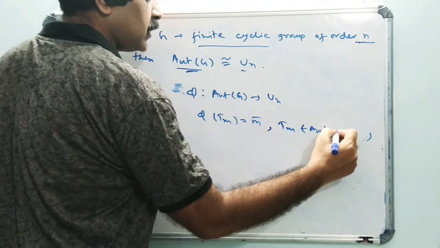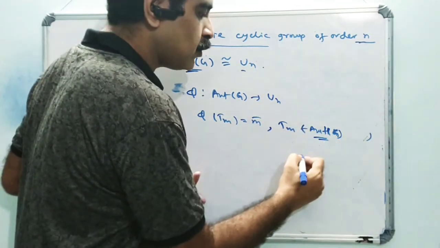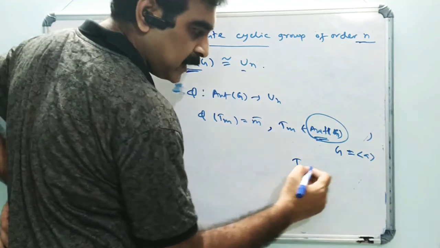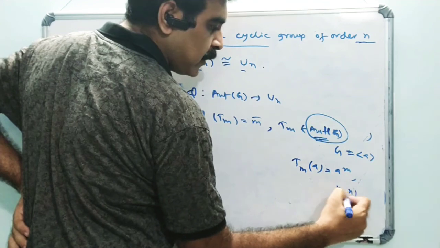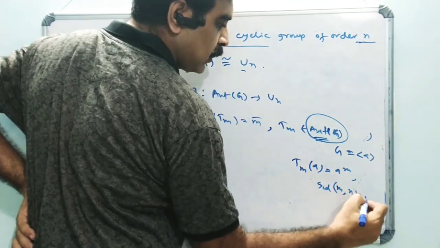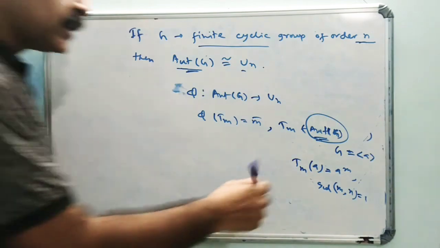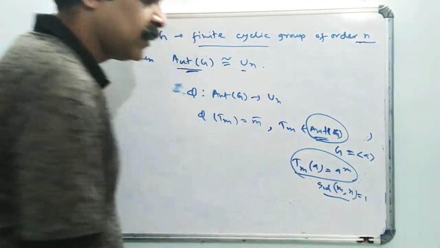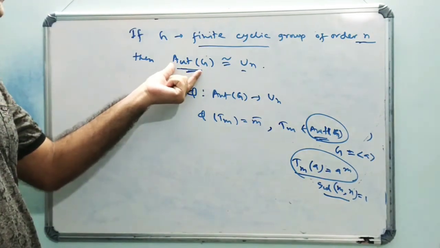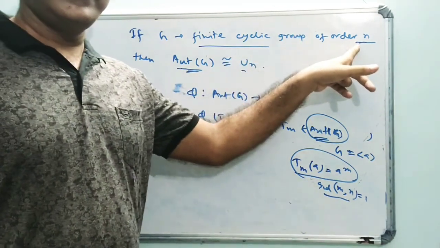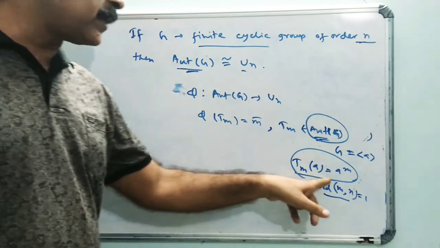We have already seen that if G is a finite cyclic group, then Aut(G) contains those elements T_m, where T_m(a) = a to the power m, with m such that GCD(m, n) = 1. We saw this in the last lecture, where we found the automorphism group of G when G is a cyclic group of order n, and showed that Aut(G) contains only these types of automorphisms.